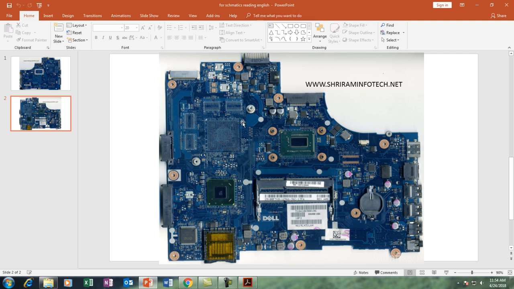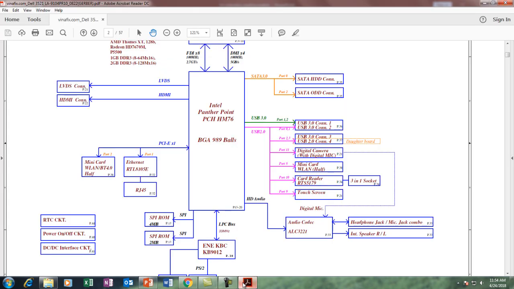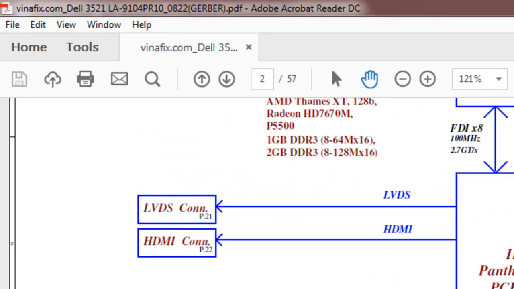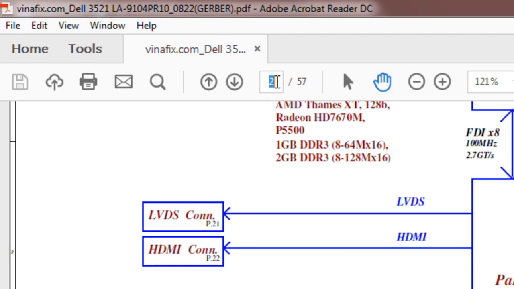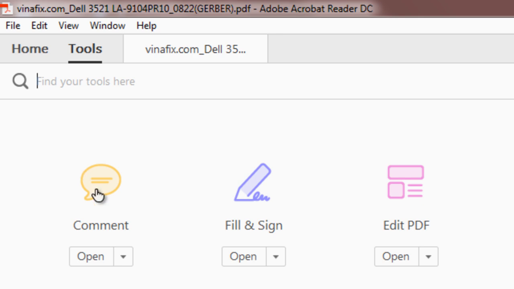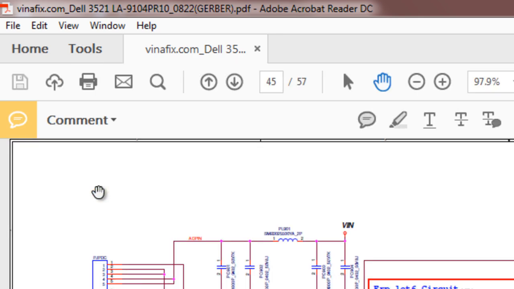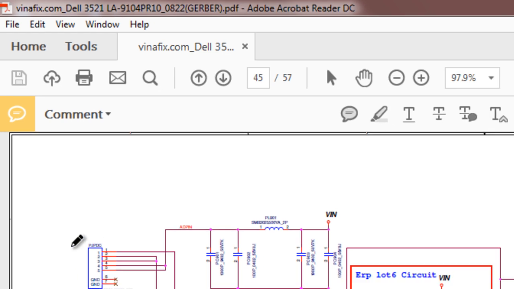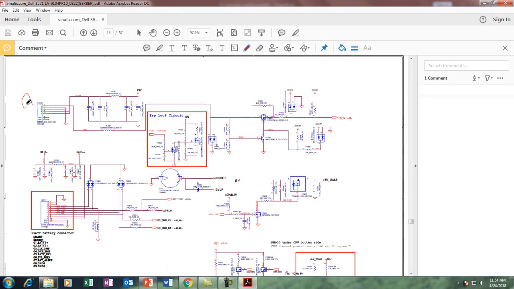So we'll go back again to this PDF file, to my adapter page, on page number 45. So I came to page number 45. This one is my adapter input.